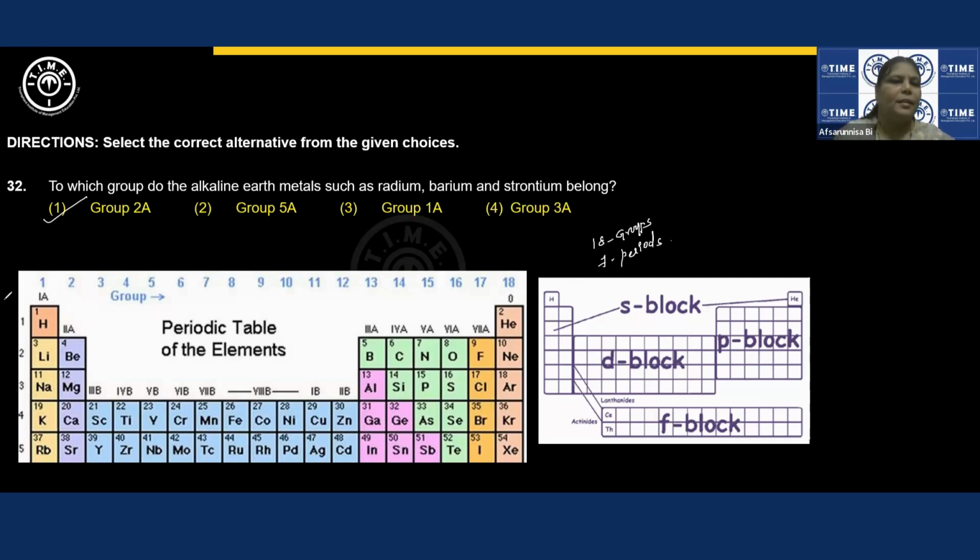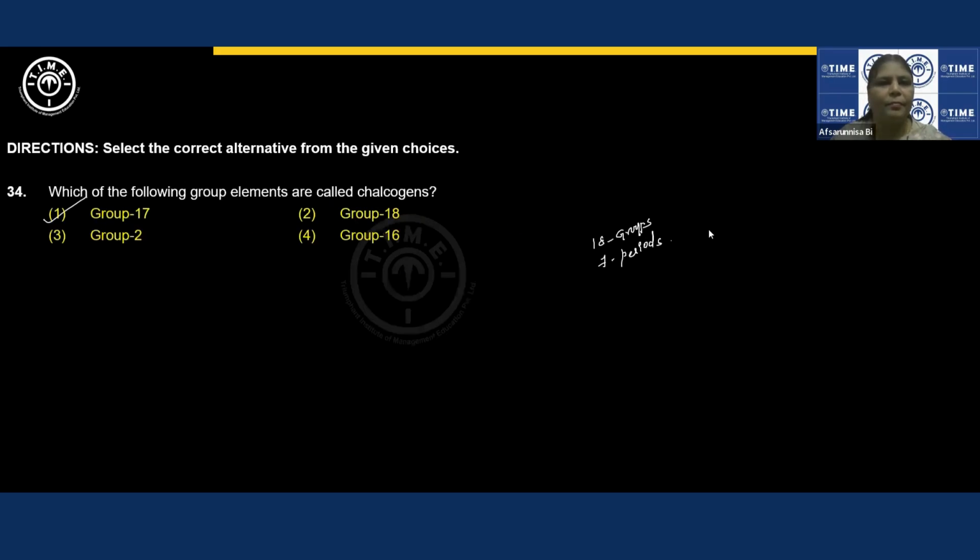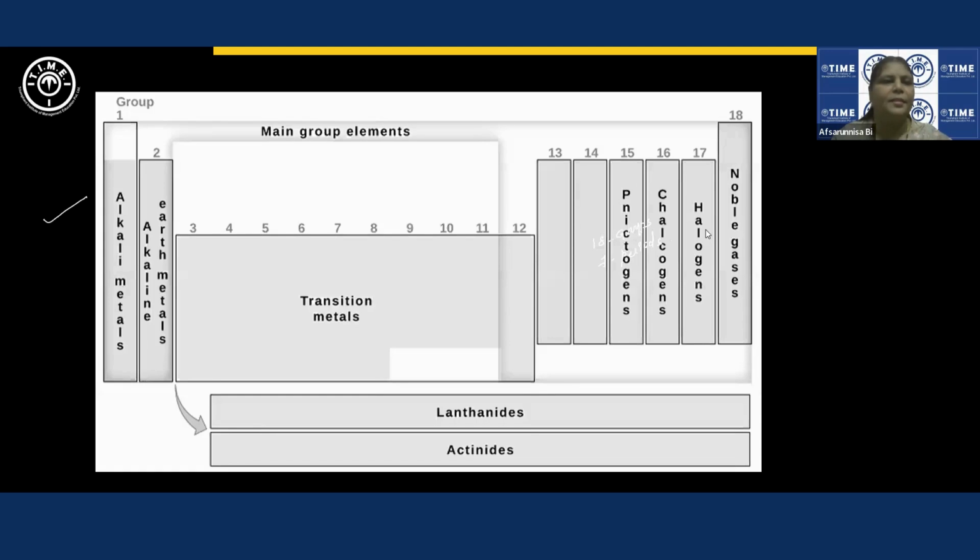First group elements are known as alkali metals. I have the picture here, I'm showing it. Can you see this? First group elements are known as alkali metals. Second group elements are named alkaline earth metals. And in alkali metals, hydrogen is excluded, please. This is very important. The element that belongs to group 1 but does not belong to alkali metals is hydrogen. That is also asked in previous years' papers.